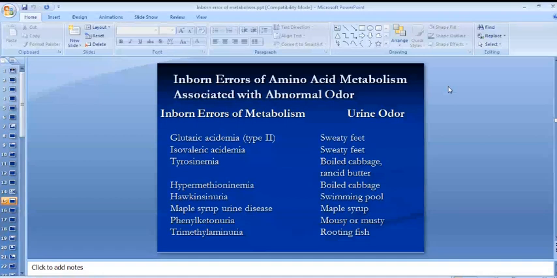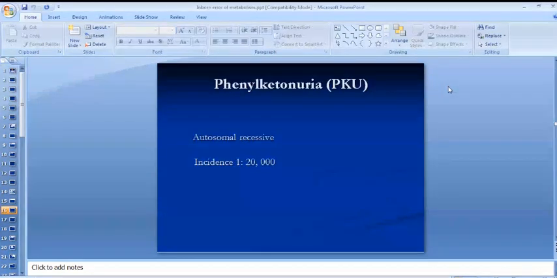Trimethylaminuria is a condition with a rotting fish odor from the body. PKU is a very common genetic disorder in the pediatric population. It is a hereditary disorder inherited as an autosomal recessive trait. It is caused by deficiency of the enzyme phenylalanine hydroxylase, which converts phenylalanine into tyrosine.